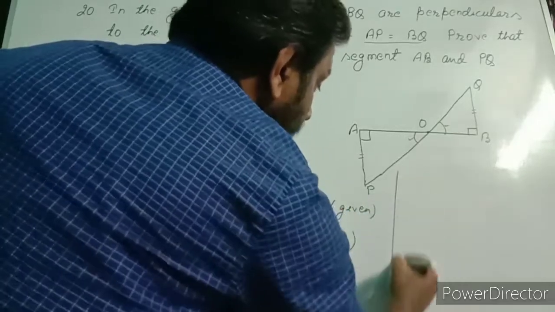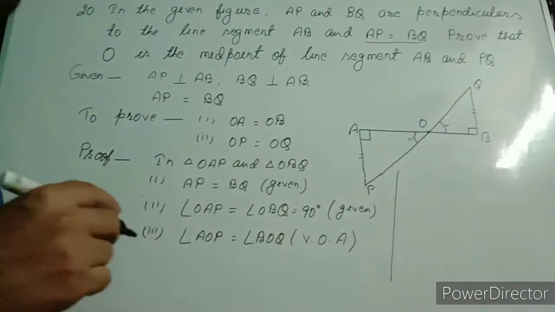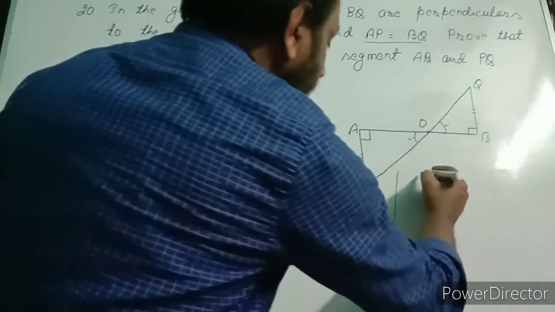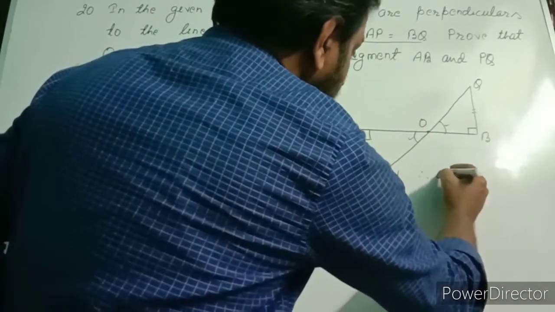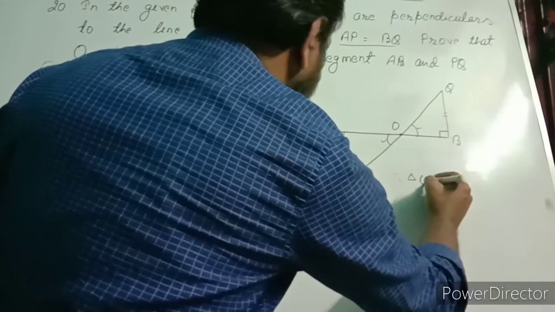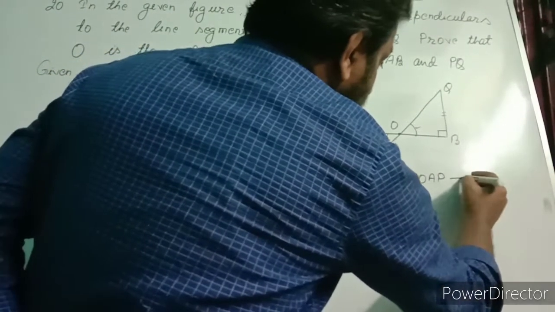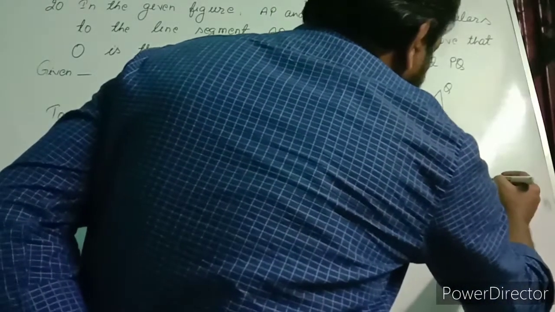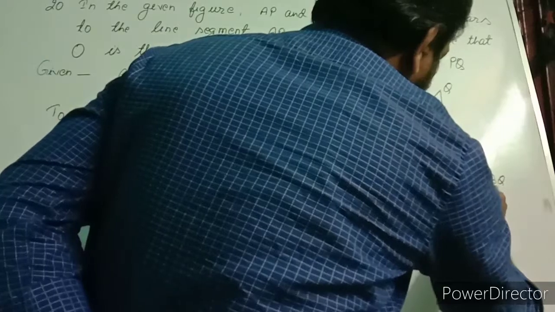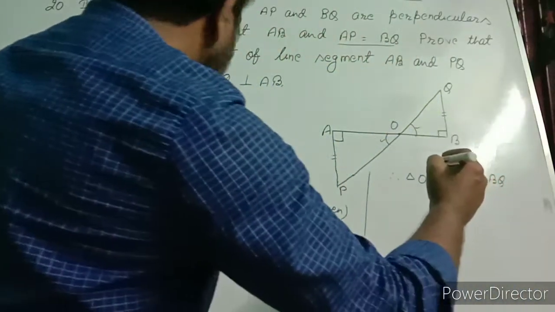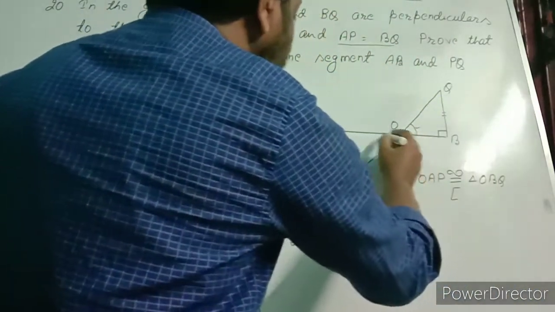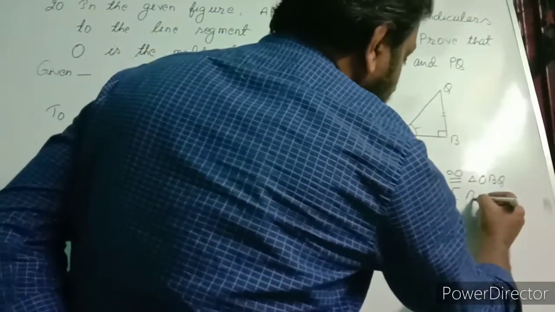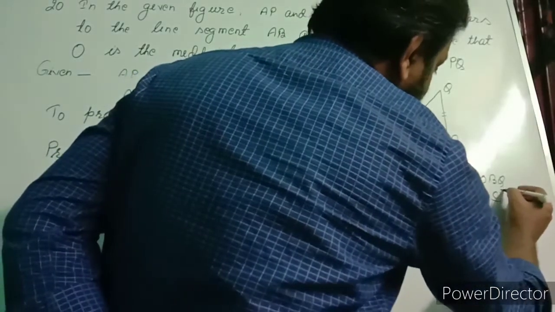VOA. In this part of solution, from these three conditions we can say, therefore triangle OAP is congruent to triangle OBQ, rule, that is AAS, from AAS criterion of congruency.